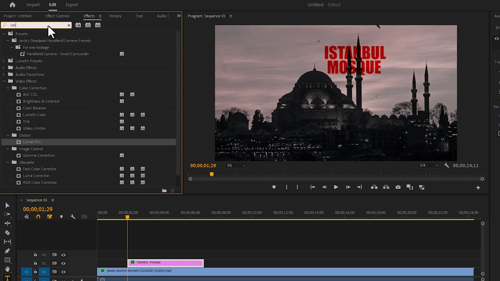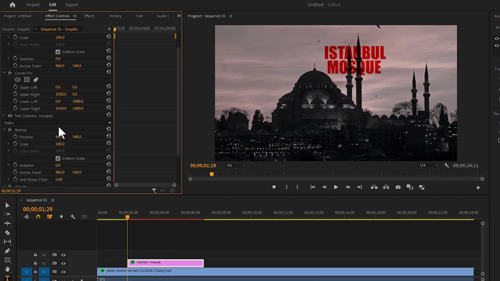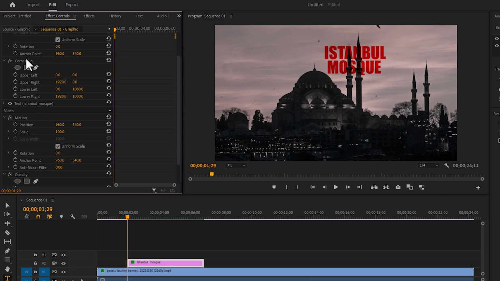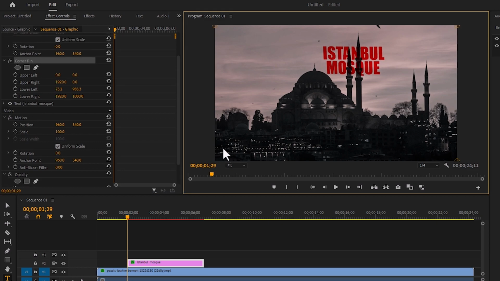And then come to effect and put corner pin on the text layer. After that, come to the effect control and do the corner pin as you wish. I will do it like a 3D effect.